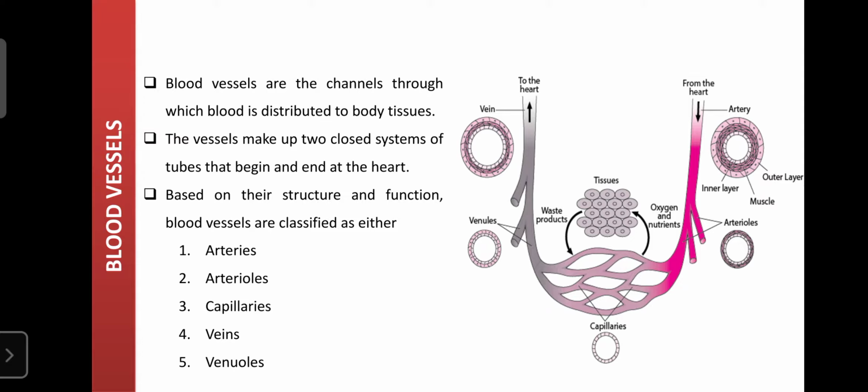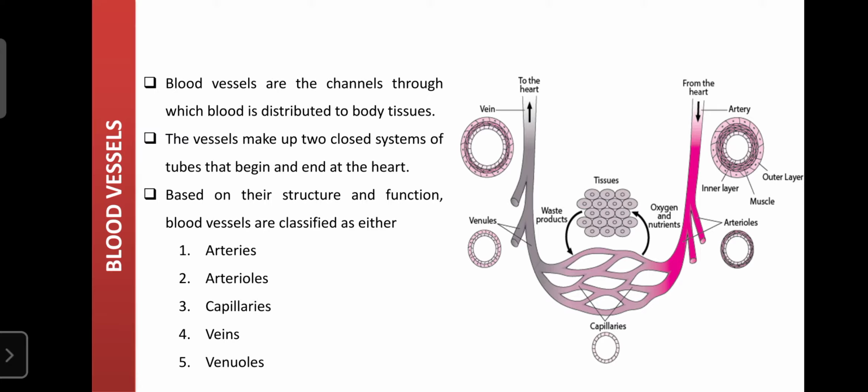The blood vessels begin near the heart and end at the heart only. It means the blood vessels start from the heart and end at the heart itself. That is the origin of the blood vessels. First, that is the aorta. The aorta is the big artery, so it is the beginning of the blood vessels.